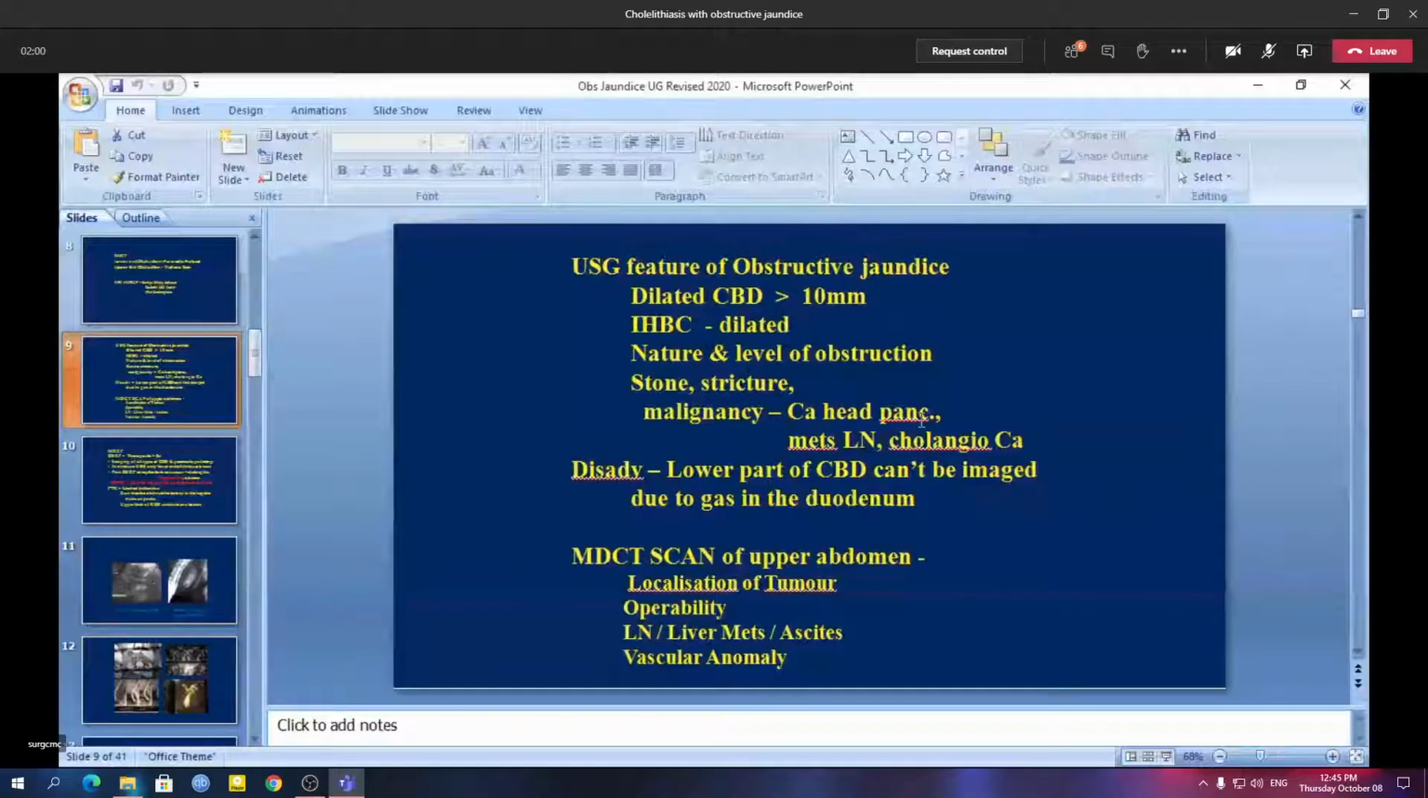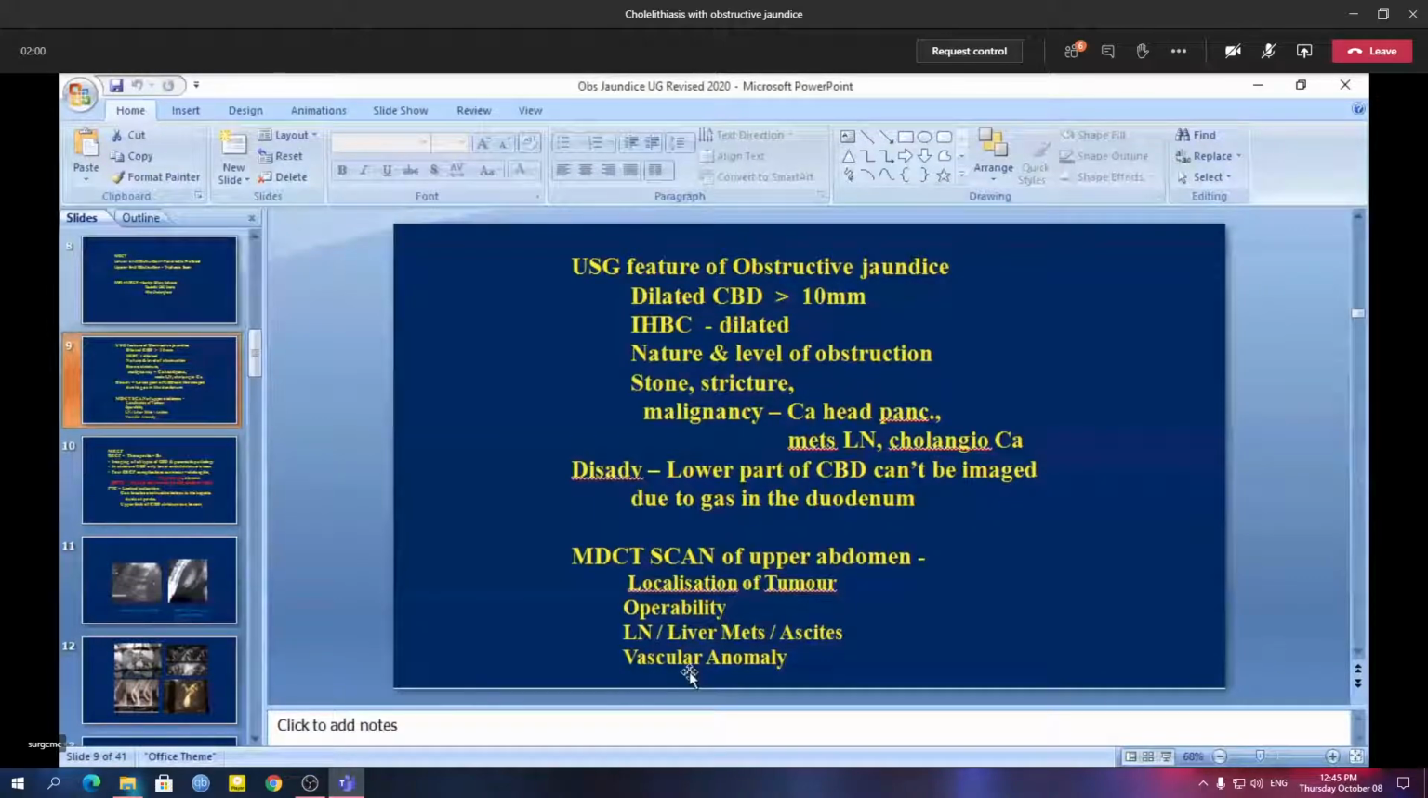In MDCT, it's like a one-stop shop. That means you can diagnose the case, you can see the tumor, you can see the location of the tumor. We can assess whether the tumor is operable or not. That means if there is no large lymph node metastasis, if there is no liver metastasis, if there is no ascites, then probably this case is an operable lesion.